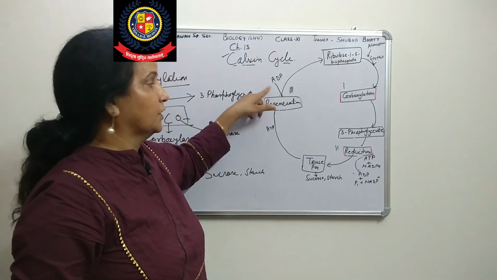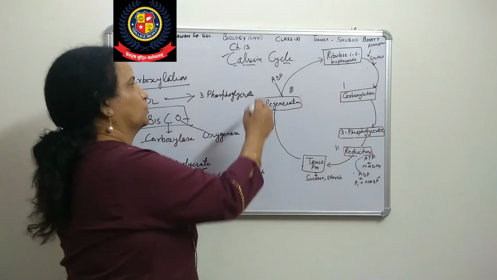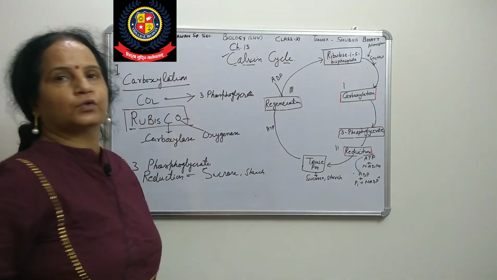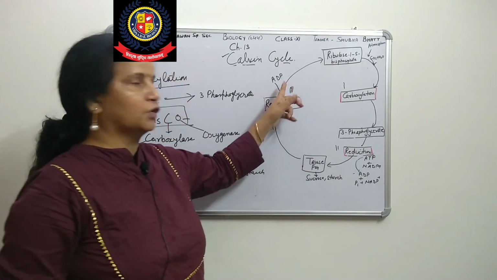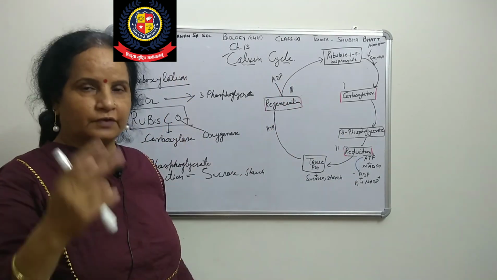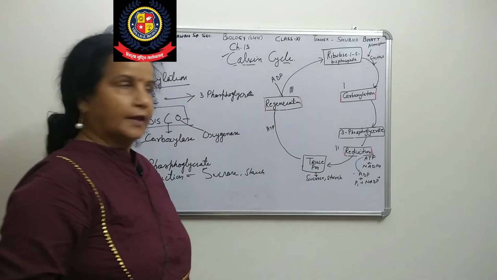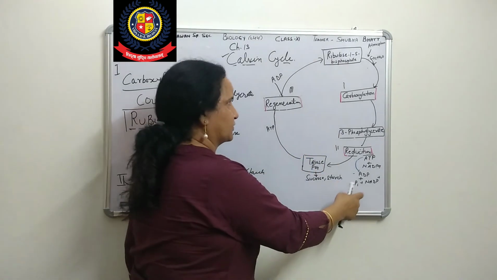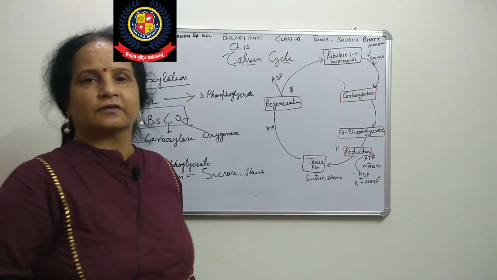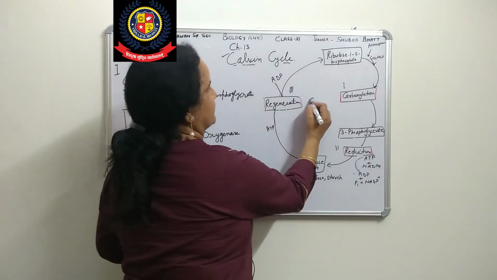During this regeneration, one more molecule of ATP is utilized. One ATP is used in reduction and one in regeneration, so in total 2 molecules of ATP and one molecule of NADPH are used in this Calvin cycle. So this is the Calvin cycle.